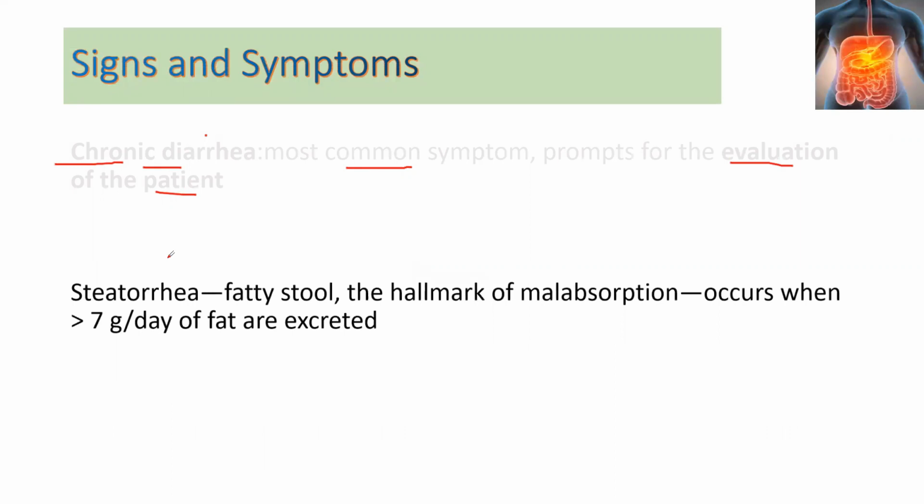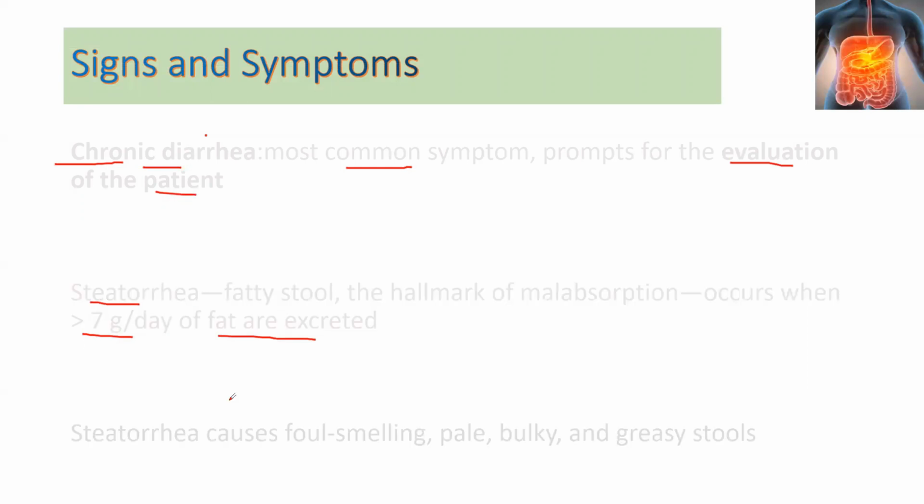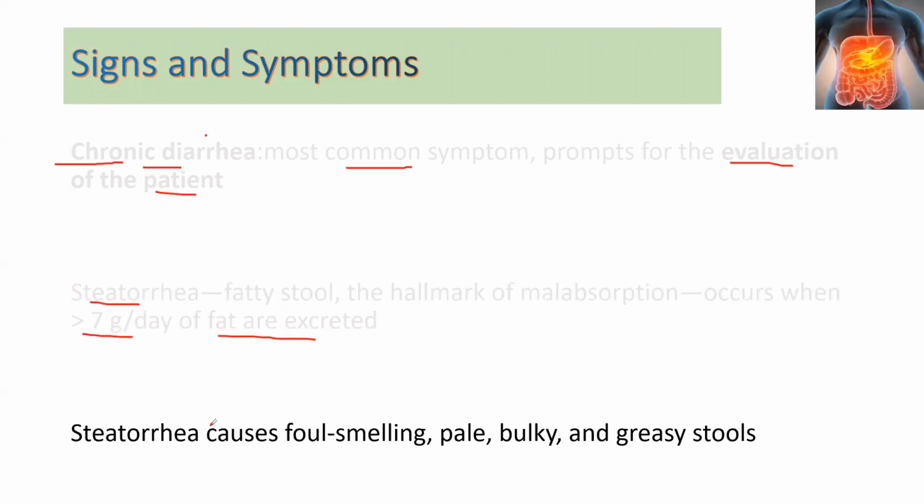And what is the criterion for steatorrhea? We do a 72-hour collection of the stool, and if there is more than 7 grams per day excretion of fats, that is steatorrhea. The patient with steatorrhea is also included in malabsorption. Patients who present with steatorrhea may have foul-smelling, pale, bulky, or greasy stool.